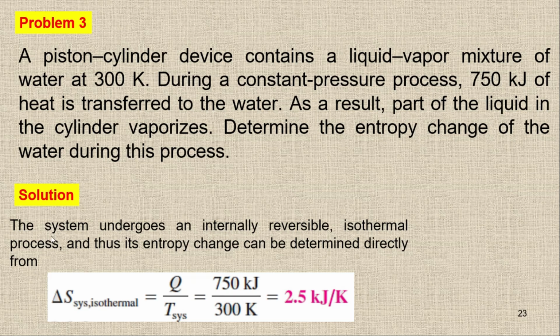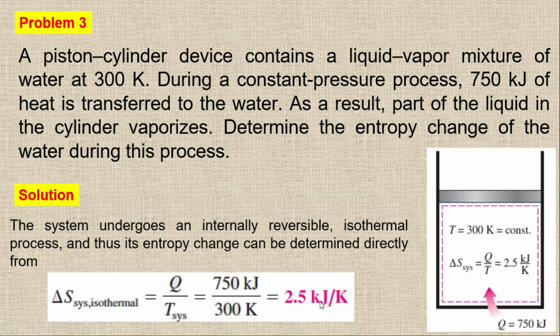You will get the equation Q upon T of the system. Q is given: 750 kilojoule of heat is transferred to the water. Heat is going to the water, so we have a positive sign here. So 750 upon 300 Kelvin gives 2.5 kilojoule per Kelvin. This is the entropy change of the system. Since 750 kilojoule of heat is going into the system, the entropy change is positive 2.5 kilojoule per Kelvin.